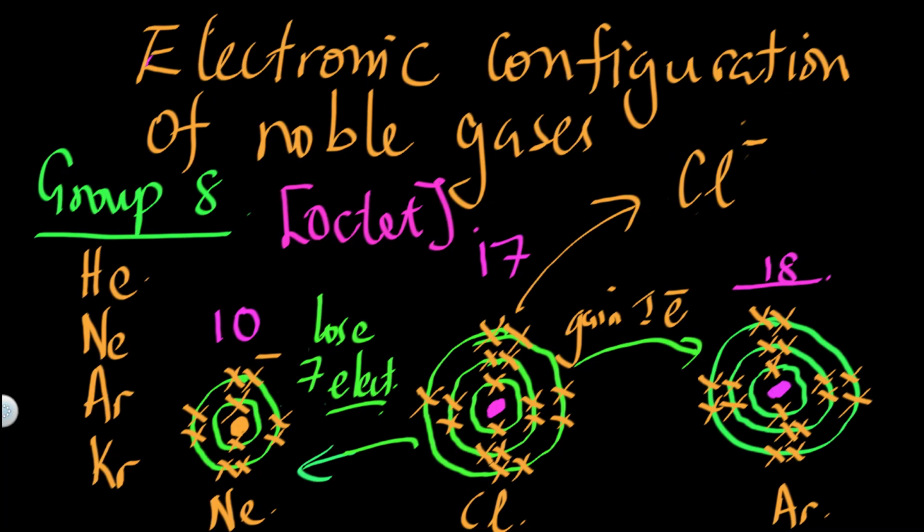But this does not apply to chlorine only. It applies to all those elements to the extreme right of the periodic table. This is what happens to the non-metallic elements, because to the extreme right of the periodic table, that's where we have non-metals. So non-metals form negative ions because they would rather gain electrons instead of losing electrons.